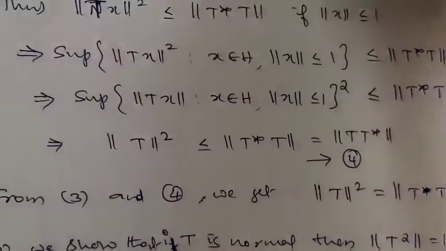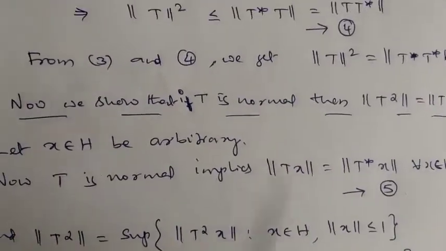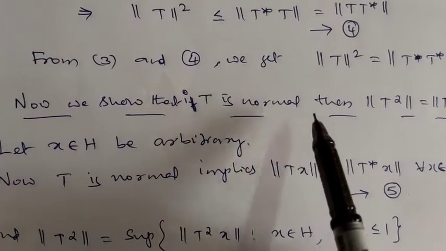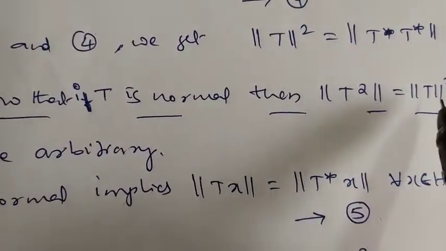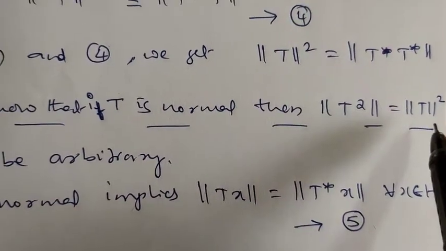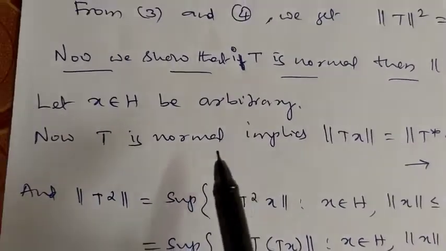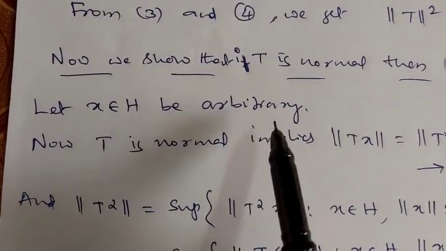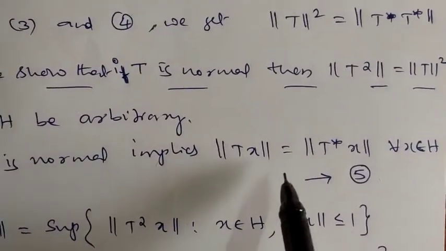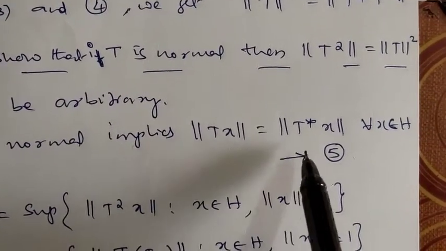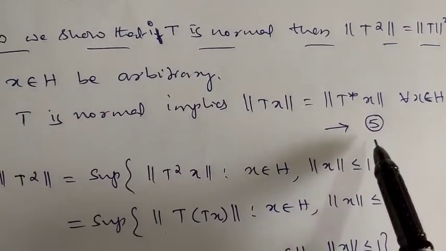Okay. So now let's come to the main part of the proof. Here we are going to show that if T is normal, then norm of T square is the same as norm of T whole square. So for this, let x belong to H be an arbitrary point. Now T is normal implies what? Just now we have proved norm of T of x is the same as norm of T* of x for every x belonging to H. Call it number 5.